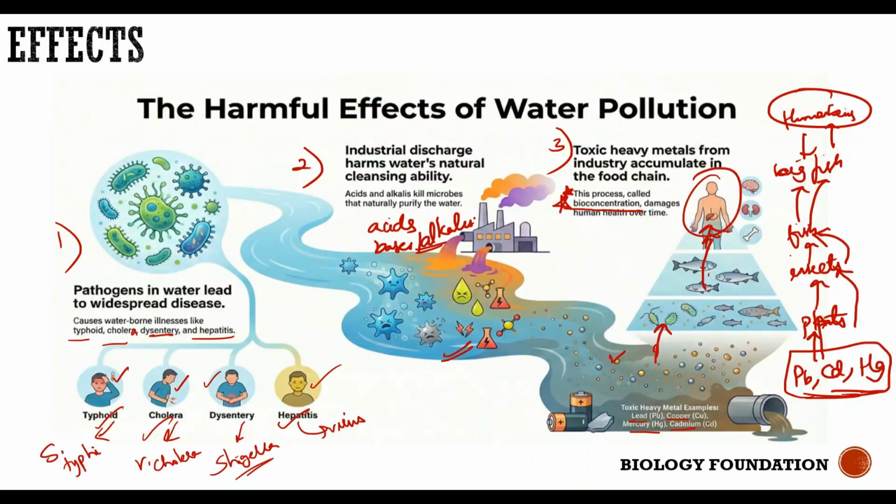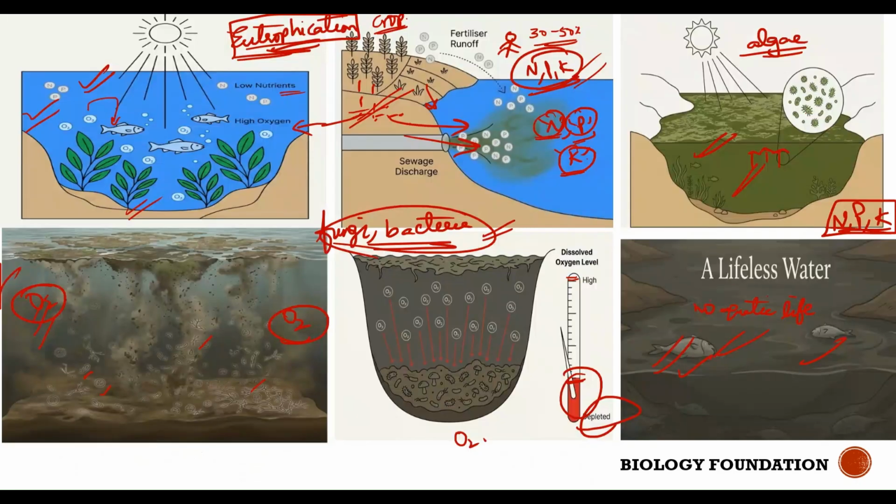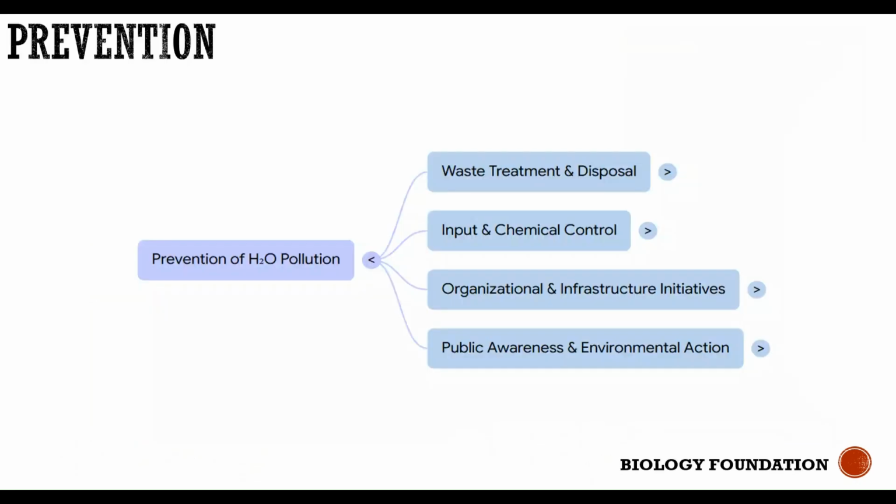Firstly, we can get diseases when we consume contaminated water. It can disturb the aquatic life, or our bodies get accumulated with waste substances when we feed on fish coming from such contaminated water bodies, and we might even disturb the aquatic ecosystem. So let's understand the ways to prevent water pollution.